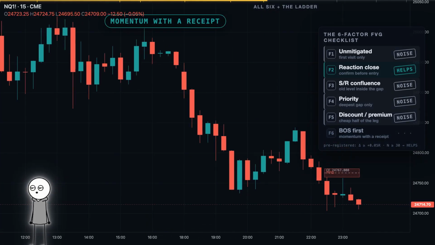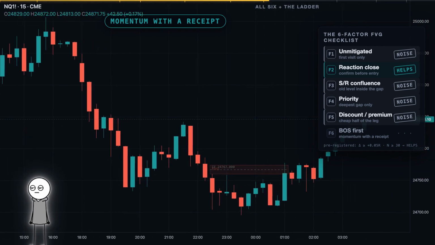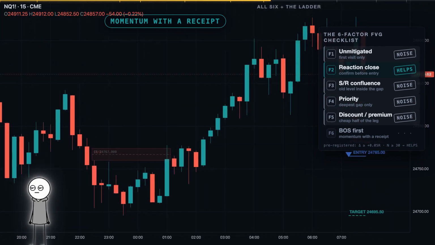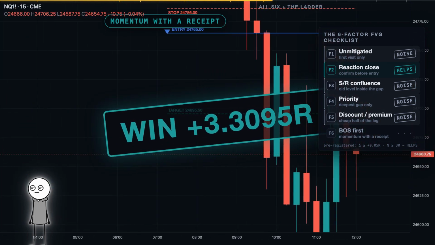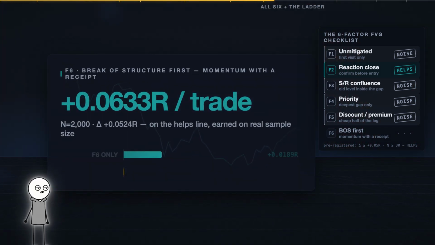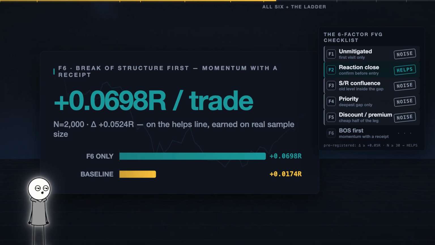The move that creates the gap must have broken a real prior high or low. Momentum with a receipt. 2,000 trades, plus 0.07 R, plus 0.05 over the bar, right on our helps line, earned on real sample size. Stamp: helps. The second and final box that survives.